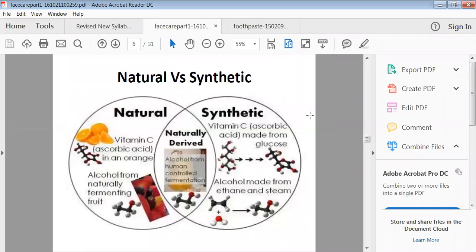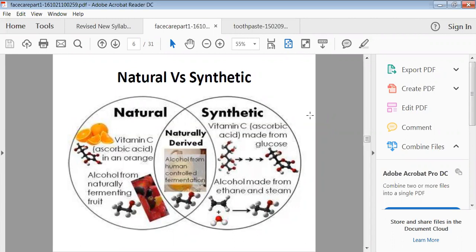Generally, we are applying lots of preparations from your cosmetic zone, but naturally occurring materials are also there. They have the ability to treat your type of skin. Generally, natural and synthetic types of products are available in the market. Naturally occurring materials like vitamin C and alcohol are there. These kinds of substances, which are available in your fruits, are separated and applied in the form of synthetic material. So both forms are there.